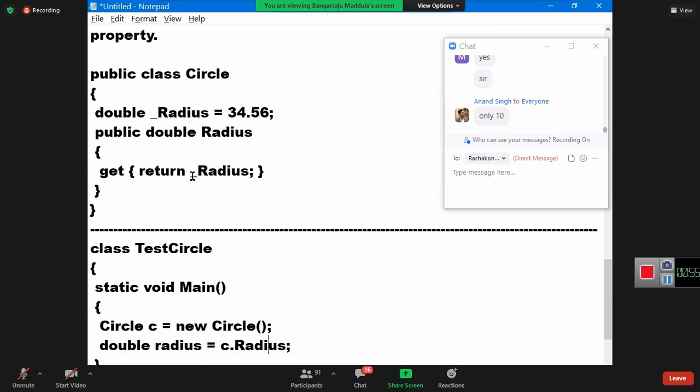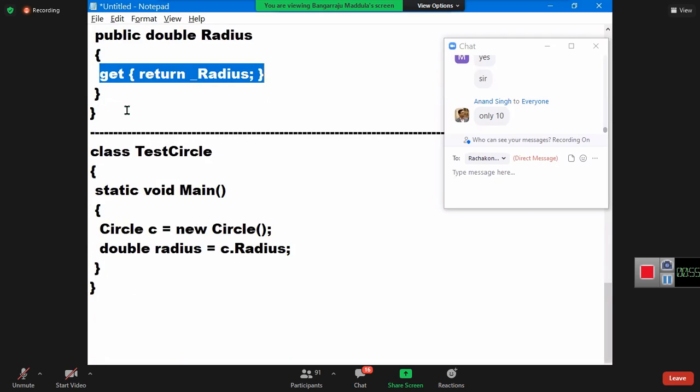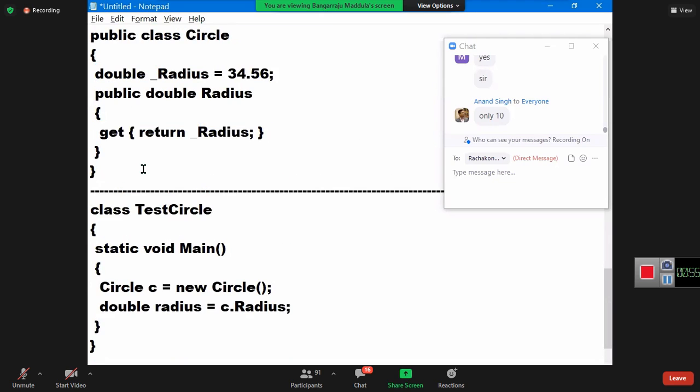Now see, outside of the class, can I touch _radius? No, you can't. That is private. So the access is given only through radius. Now see, you've written only get. So the property is a read-only property. You can only get the value. Setting is not possible, guys. I'm sorry, I said it wrong earlier. What is not possible? Setting is not possible, because we defined only a getter. You can't set a value.